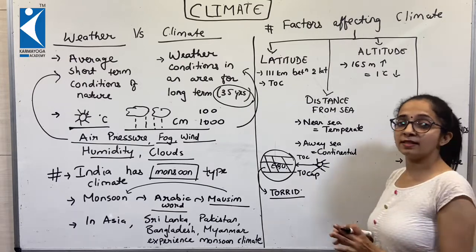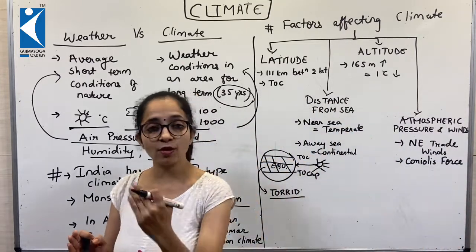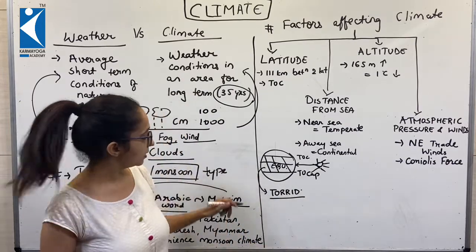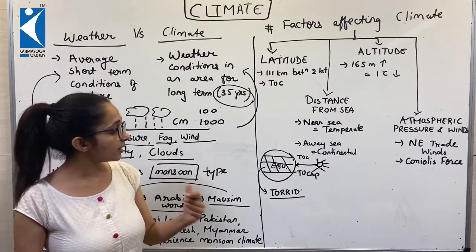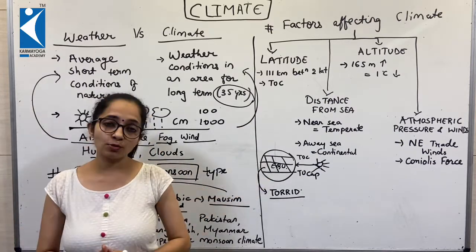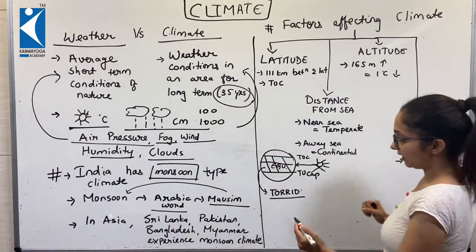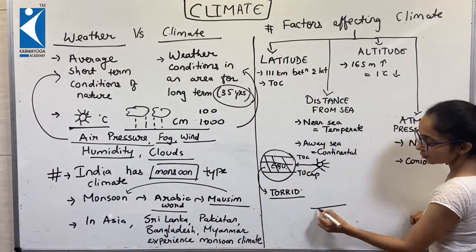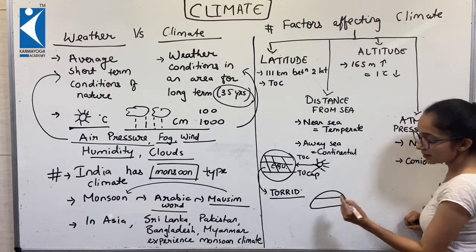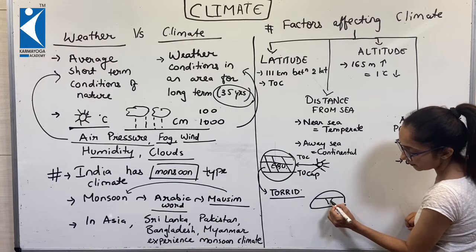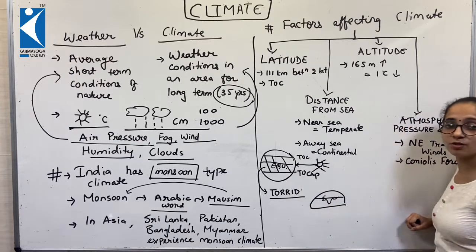Be it any season, be it any angle of tilt, be it any phase of Earth around the sun, this torrid zone always remains relatively hotter when compared to other zones. Coincidentally, India belongs to the northern hemisphere, but the Tropic of Cancer passes through the center of our country.